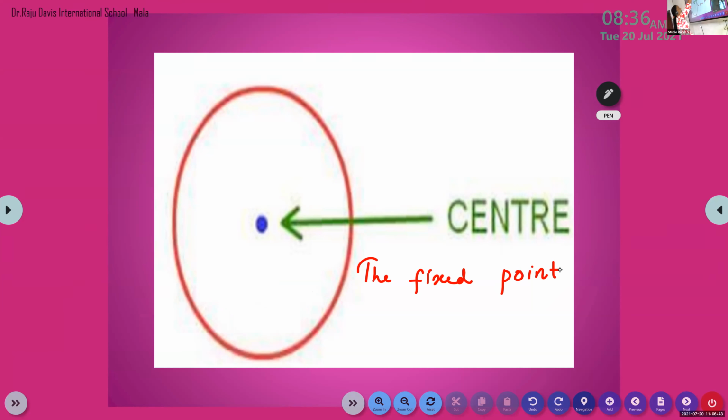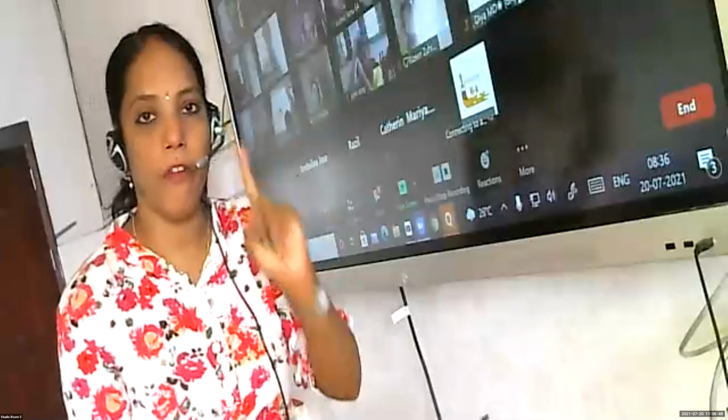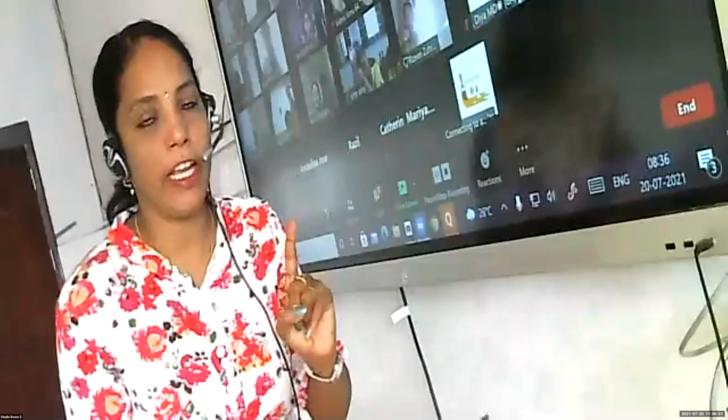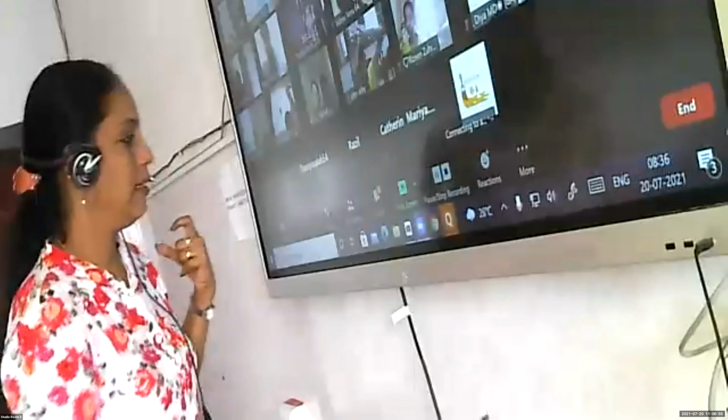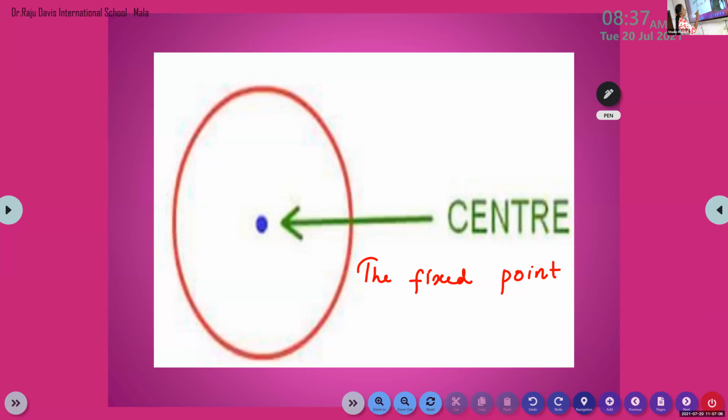One second, Sri Shankar. We did not study diameter. I want to take one by one. In between, you don't tell what I have not explained. Okay. Sri Shankar, listen. Don't be confused. See, children. The fixed point is called? The fixed point is called center.